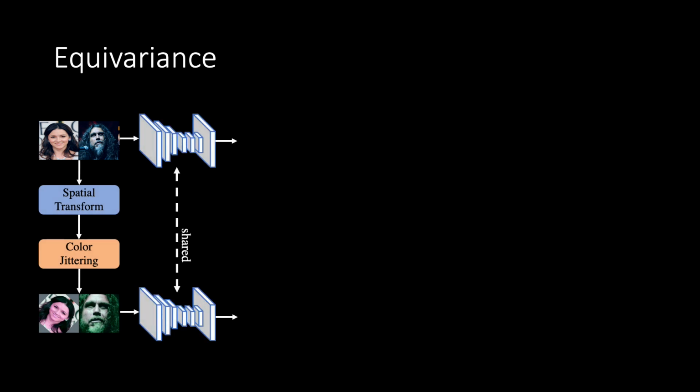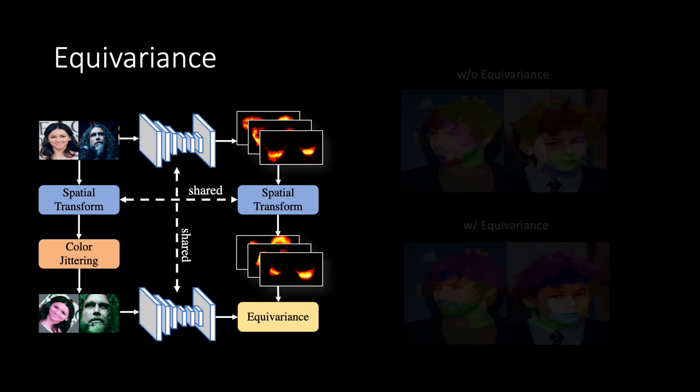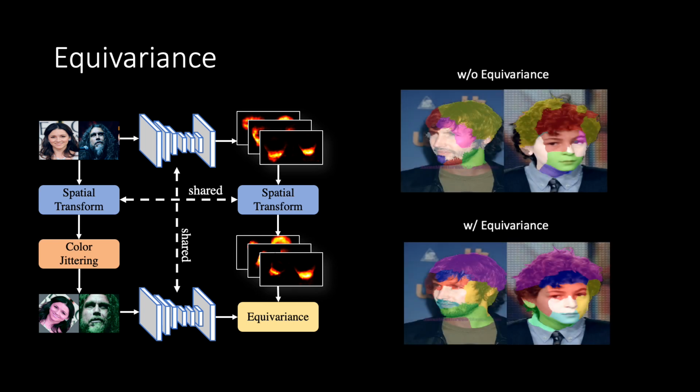The second constraint is equivariance, which means that the part segmentation should be robust to spatial transformation and appearance perturbation. Therefore, we randomly sample spatial and color transforms and apply them on the images. The equivariance loss pushes the two part segmentations to have consistent results with respect to the spatial transform. Here we show the visual differences of the segmentation results. Note that the hair and other parts are more consistent after applying the equivariance constraint.